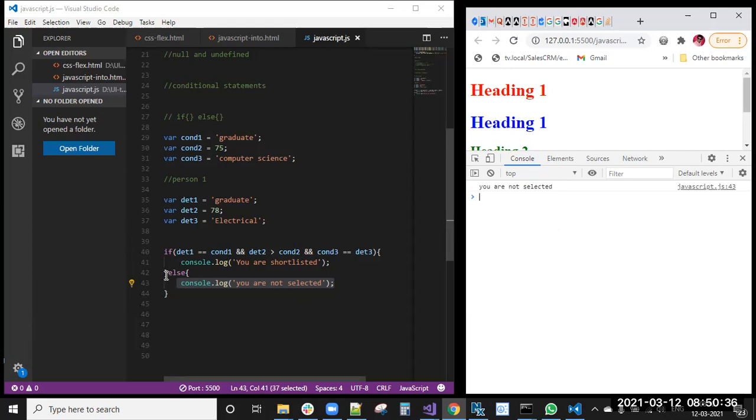Then what they will do, so again see here also we need to make one more condition, right? Here I can add one more condition, else if I can make.